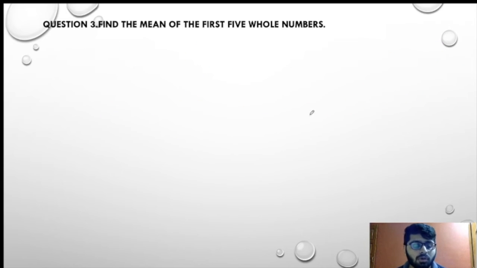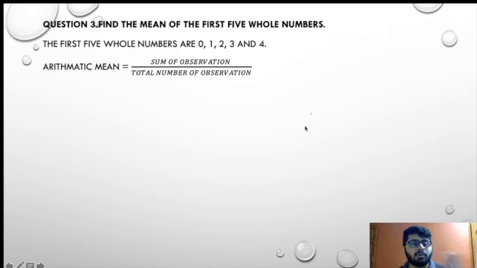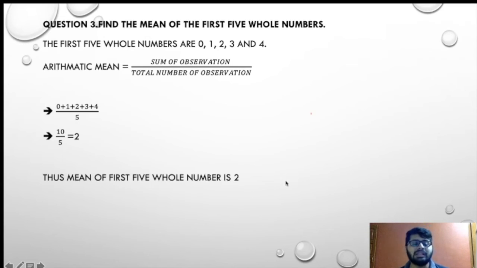So if you go through it, these are the first 5. Sum of observations upon total number of observations. So that is 0 plus 1 plus 2 plus 3 plus 4 upon 5. That is 10 upon 5, equal to 2. So our mean for the first 5 whole numbers is nothing but 2. So this is our answer for the third question.